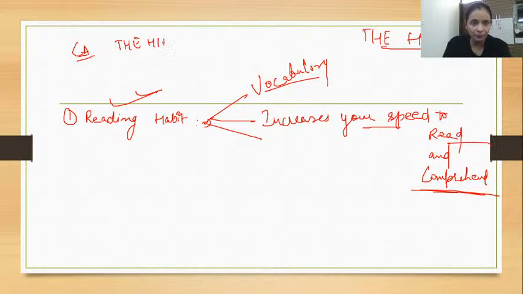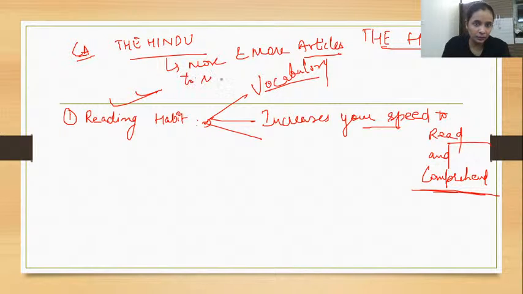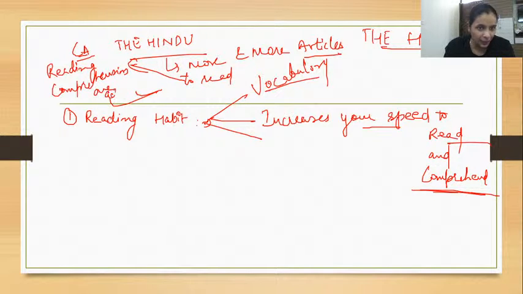The very first thing is that you get more and more articles to read, and reading comprehensions are actually based on these articles only. So if you are reading articles, it becomes easy for you when you are sitting in your CSAT paper.